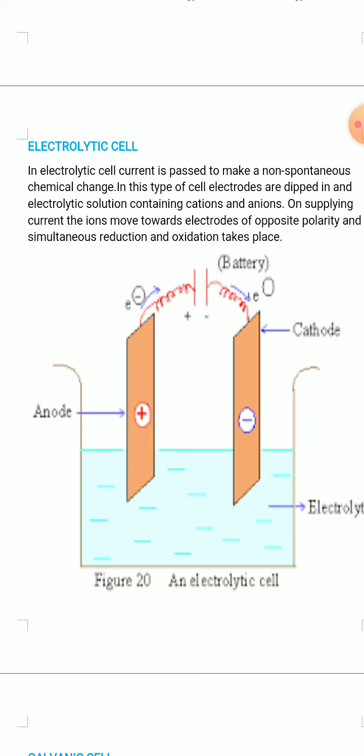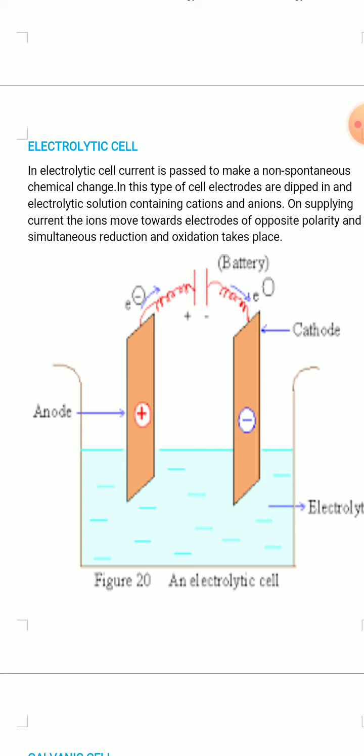On passing current, the ions move towards the electrodes of opposite polarity, and simultaneously reduction and oxidation take place. An electrolytic cell can be represented by this following diagram.